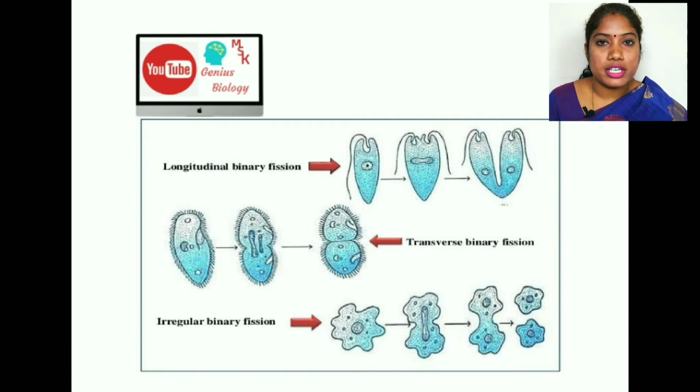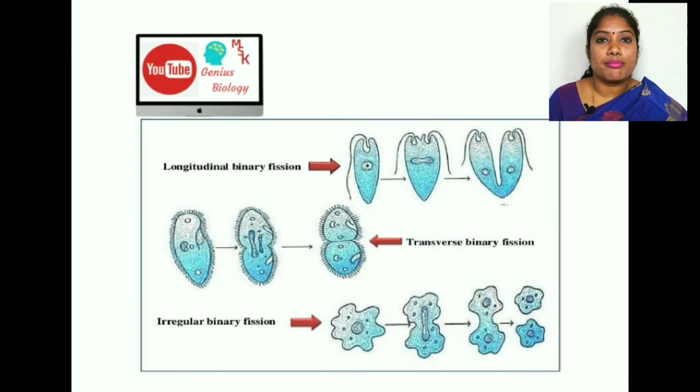Okay, the first one is fission. Fission is defined as a single parent being divided into two daughter cells. This is called fission. It is very basic level. How will the individual divide into two daughter cells? The mother cell will divide into two parts.